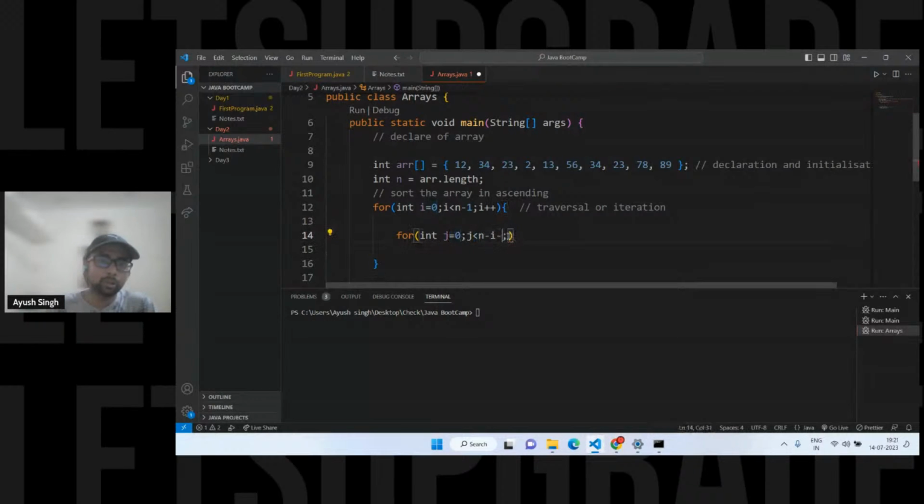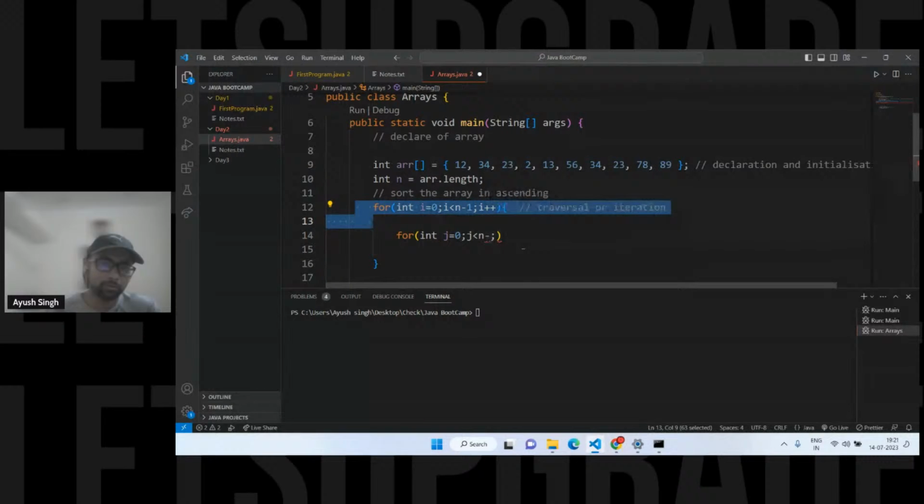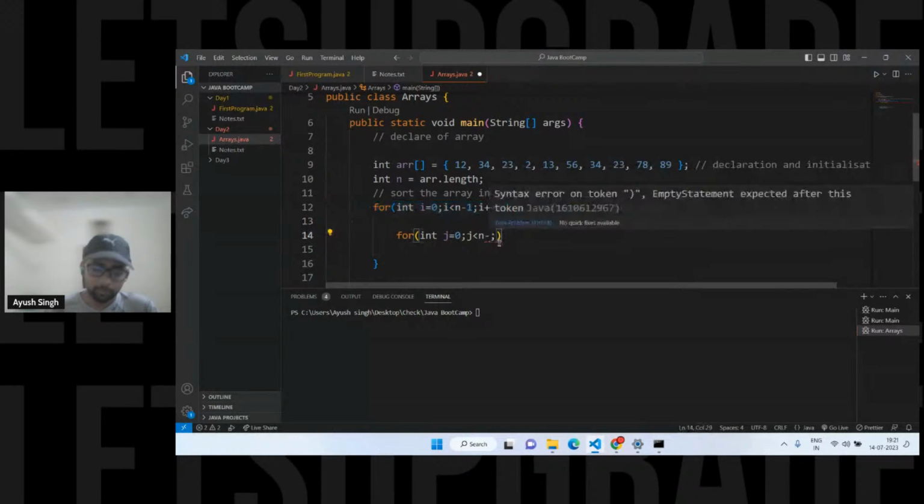Actually, you can go for the n as well, or n minus 1. Okay, nothing will happen. You can go for the n minus 1, but it is unnecessary, because if my largest element is getting placed in the first iteration after this loop ends, why go or check that element again, right? No use. So we can go for n minus i minus 1. That's how it works, for the ascending order, right?